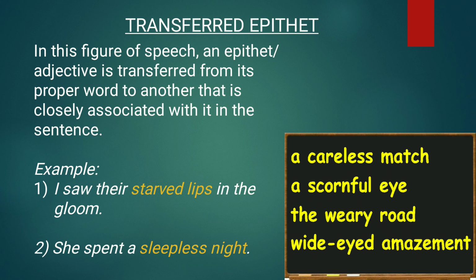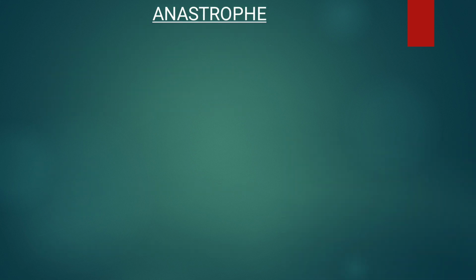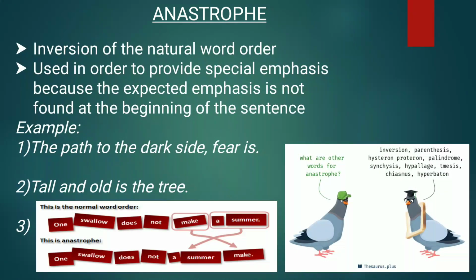Same way, wide-eyed amazement. The third figure of speech in this category is anastrophe. In anastrophe, the words will not be arranged in the proper word order. It will be inverted. Inversion of natural word order will be in anastrophe. Because of this inverted word order, it got another name, inversion. The purpose of using this figure of speech is to give some emphasis on a particular idea.